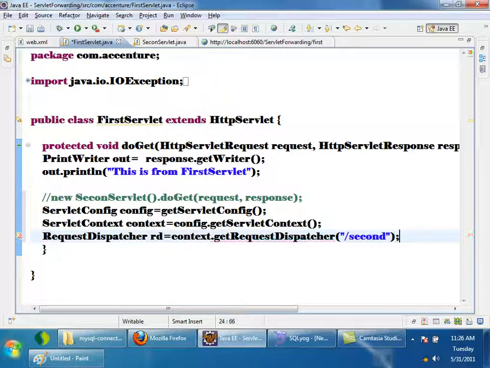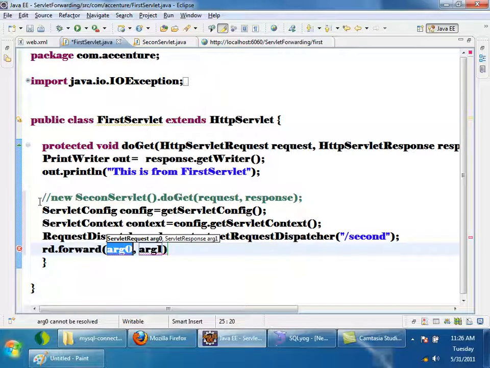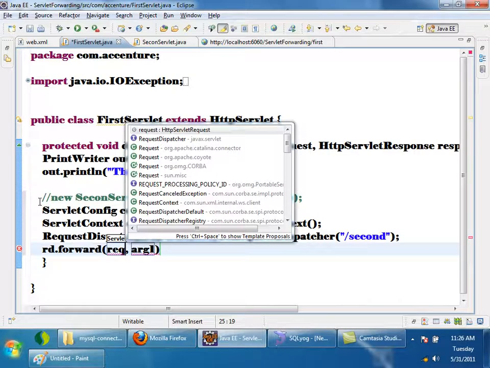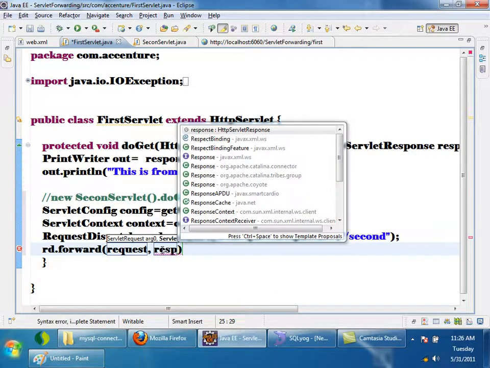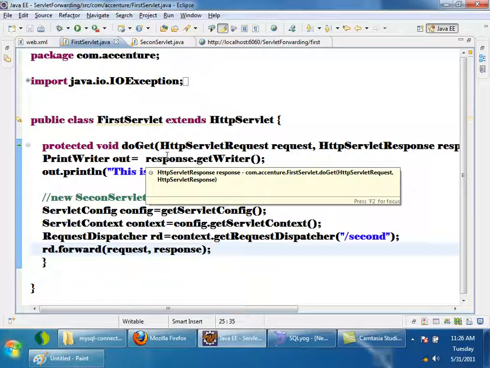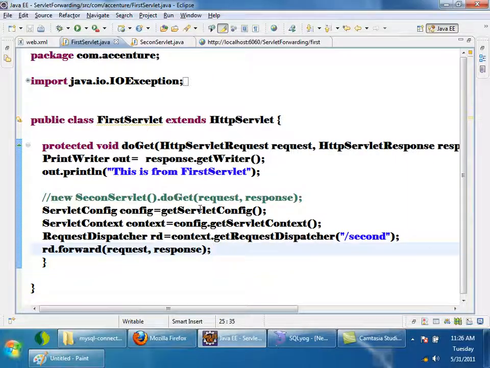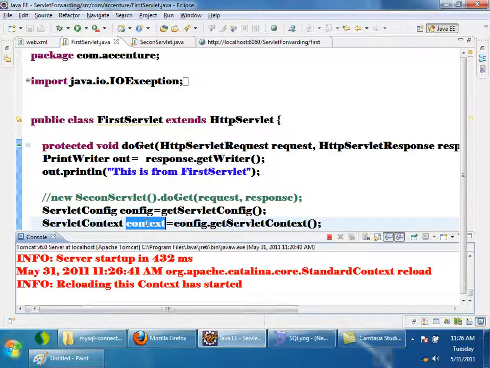Then I need to say requestDispatcher.forward and pass the request object, comma, response object. These are the steps for forwarding. I'll just tell you briefly. First you have to get the reference of servlet context. How to get servlet context? First get the config. By using config I am getting the context. These are the two steps to get servlet context.